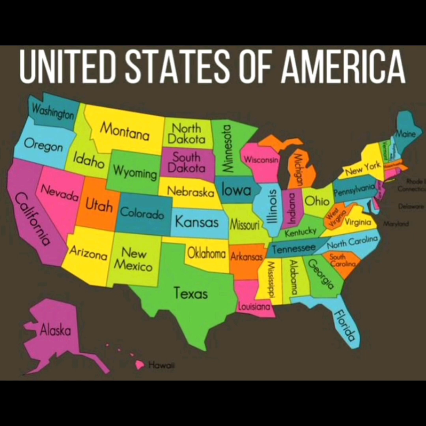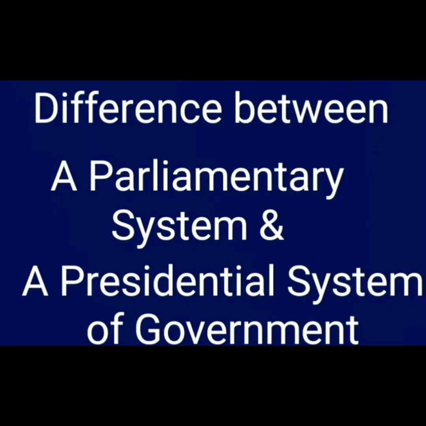The president is the constitutional head as well as the executive head. That is the reason there is no prime minister in the United States of America. What is the difference between the parliamentary system and the presidential system of government? The entire chapter is based on the explanation of this.